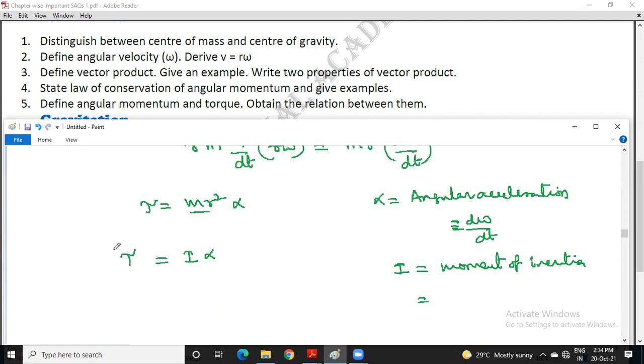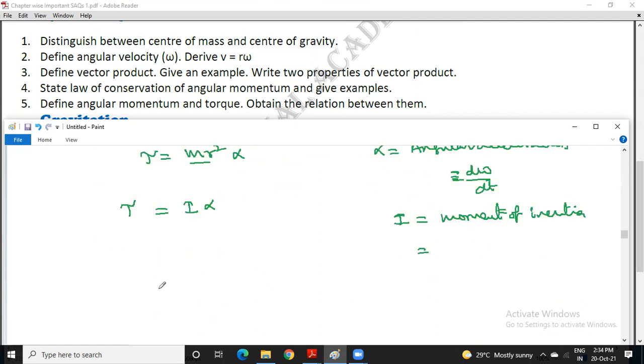Now this is torque. Now let me also use angular momentum, which we had just now. This is one of the examples for the law of conservation of angular momentum. Just now you had it as r cross p.